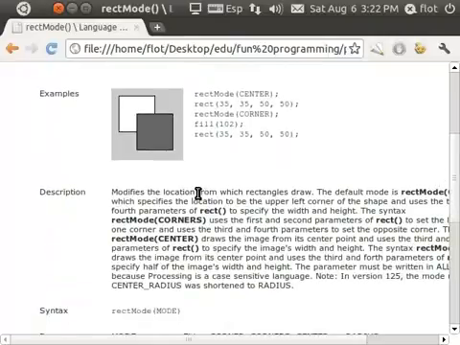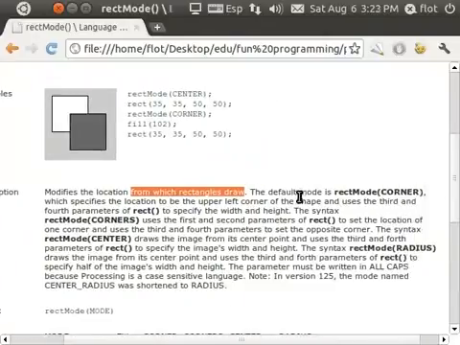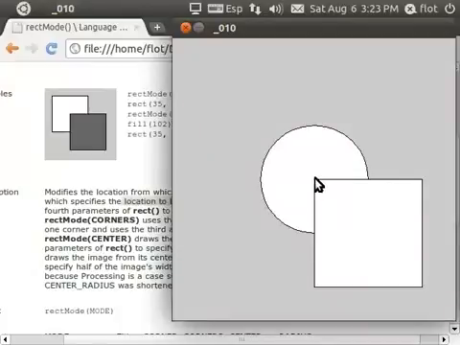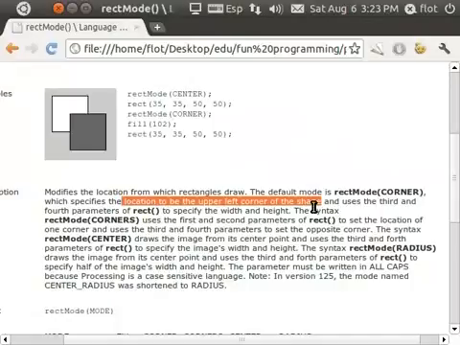Modifies the location from which rectangles draw. The default mode is rectMode CORNER, which specifies the location to be the upper left corner of the shape. Yeah, that's exactly what's happening. The top left corner is where we want, but we want to have the center there.